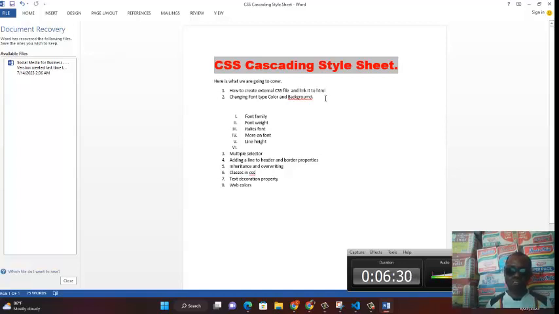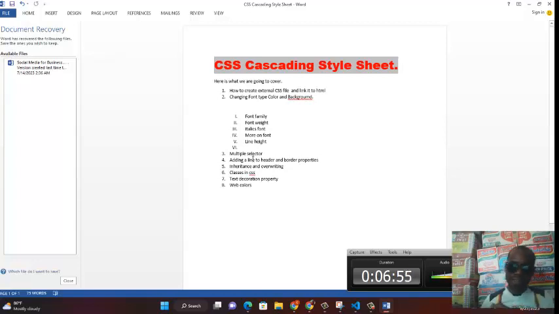Then from there, we move on to the next one, which is changing font type, color, and background color. And from there, we now come to font family. The first one we're going to do is font family, followed by font weight, followed by italic font, followed by more on font, then line height, and a whole lot of others, okay? Now from there, we go to multiple selector.